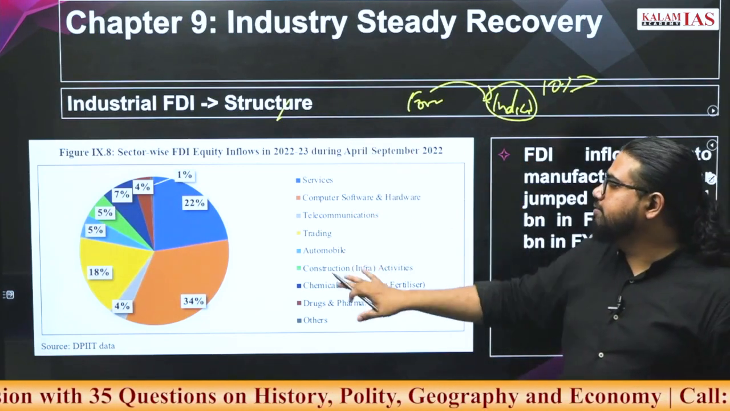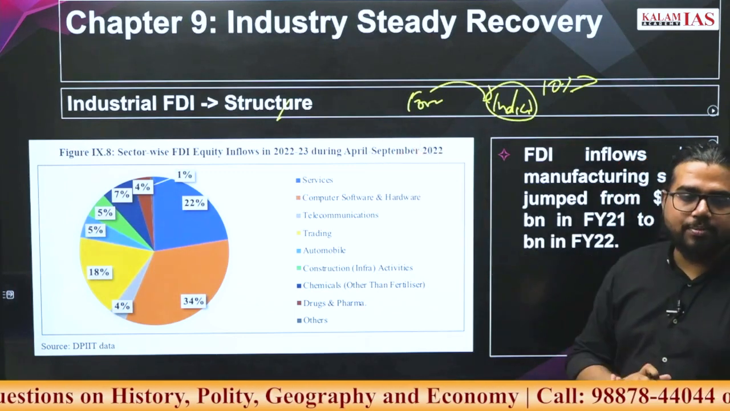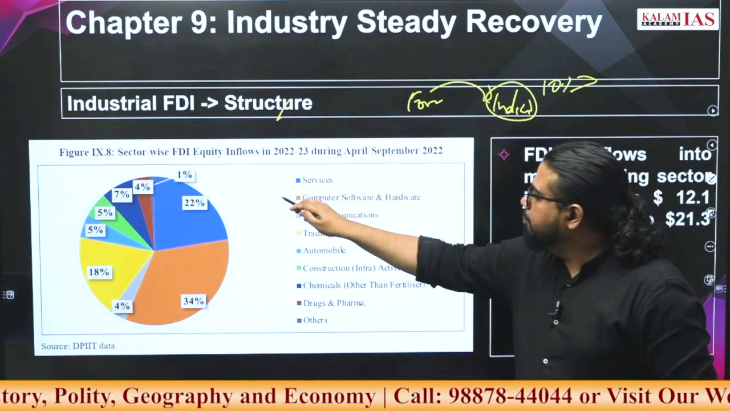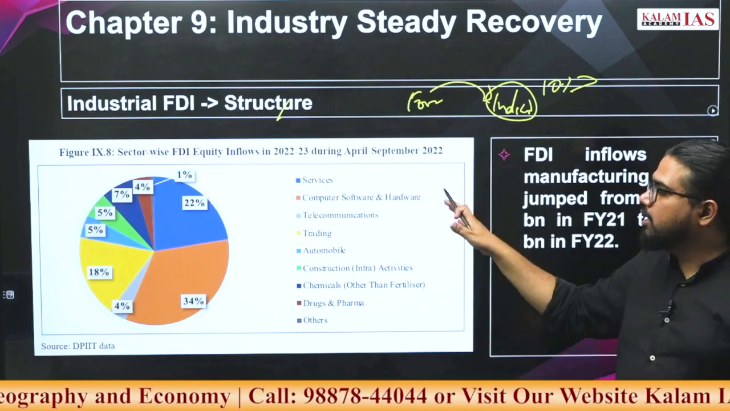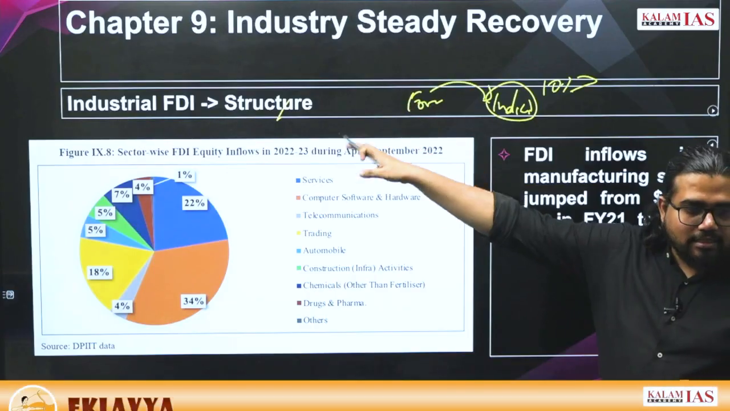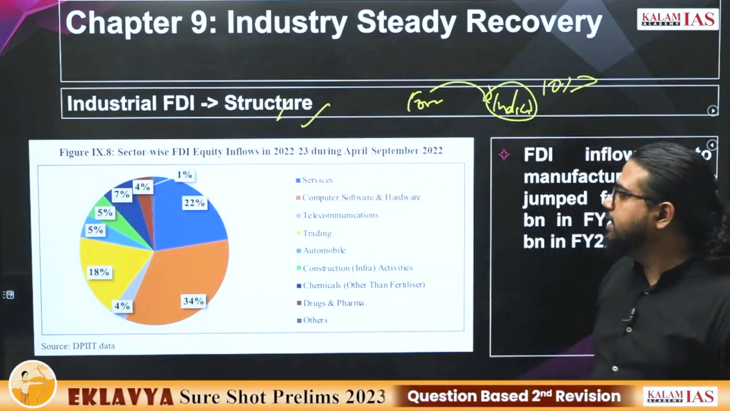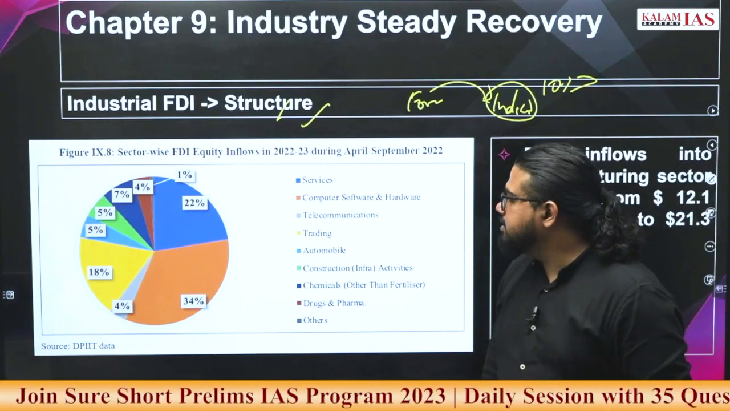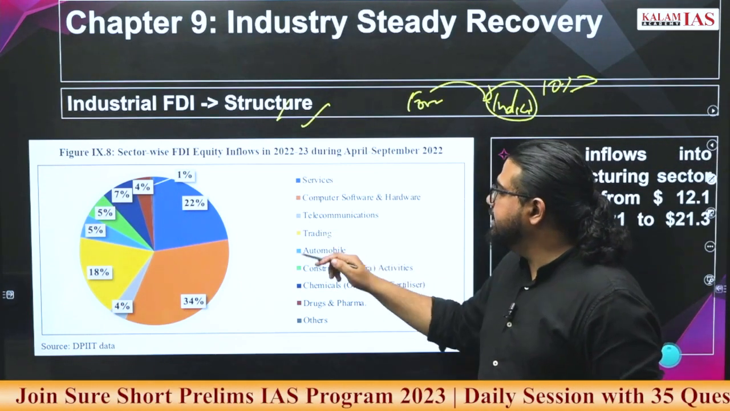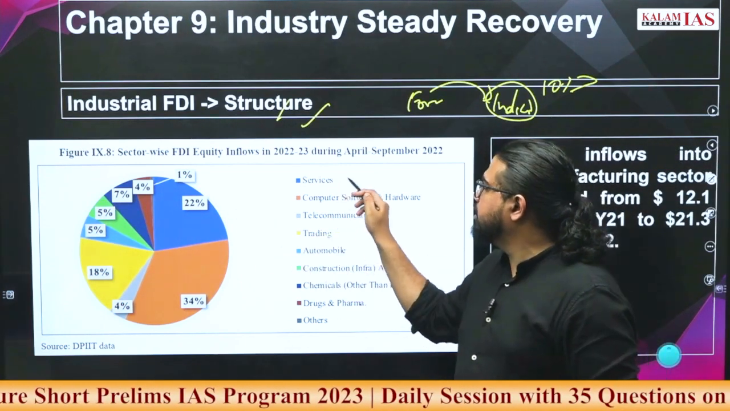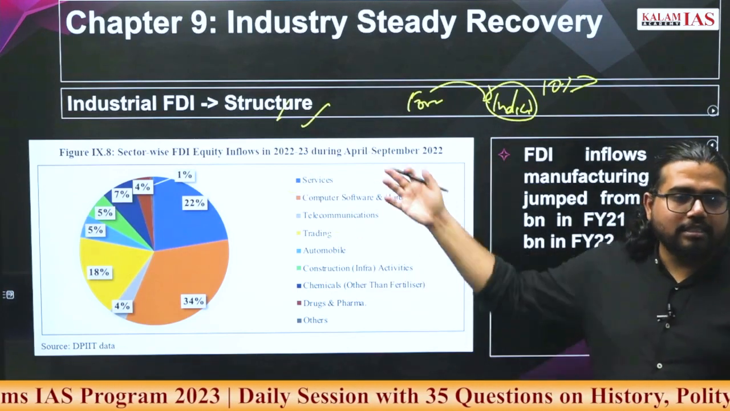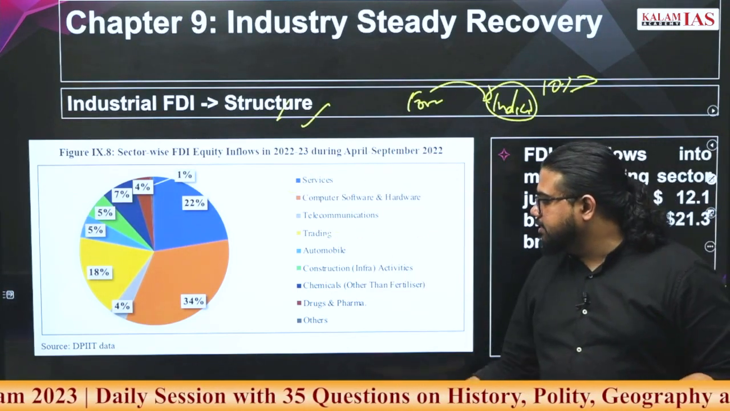And where is the most investment or FDI coming? Computer software and hardware is the highest FDI absorbing sector in India. The second sector is trading. All these services are part of it. All these are high FDI absorbing sectors.